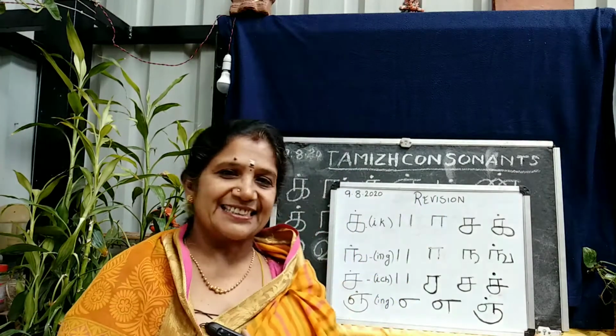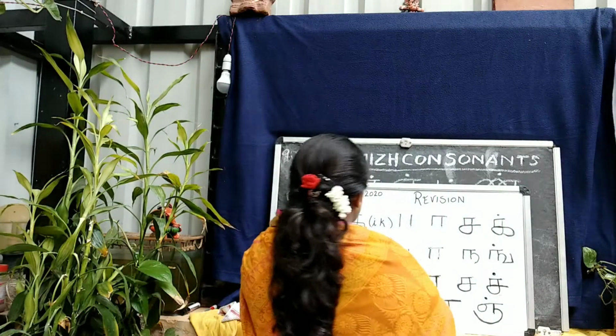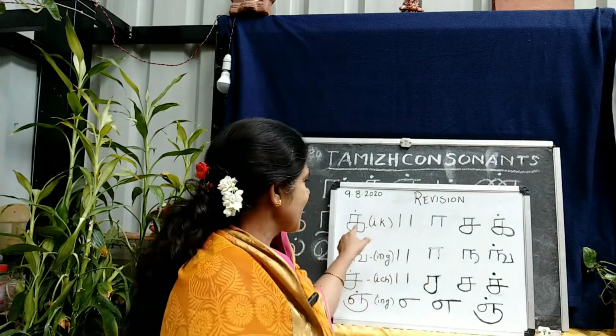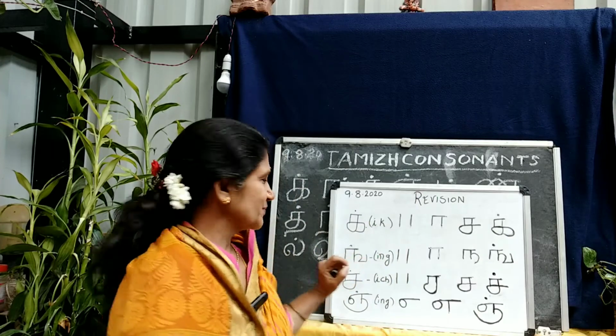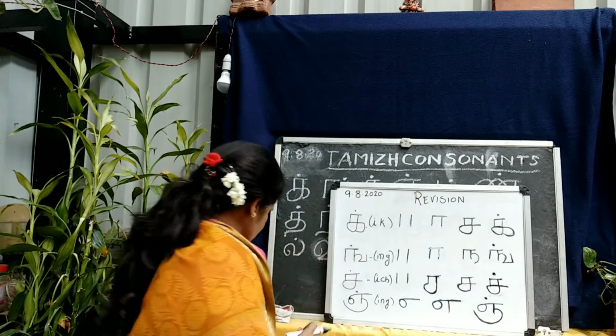I-N-G, ing. Okay. So don't forget to put the dot on these consonants. That's a small bindi, and that gives the sound of this letter. Ik, ing, ich, ing.